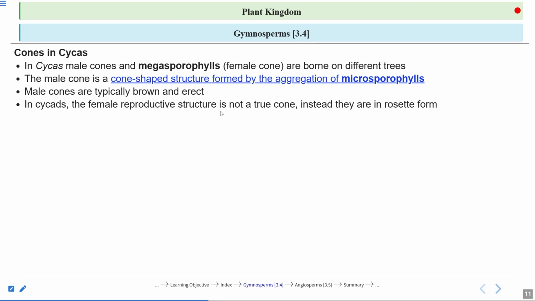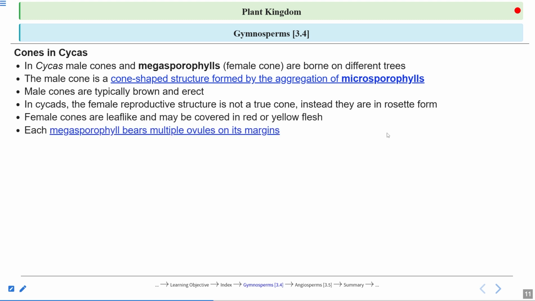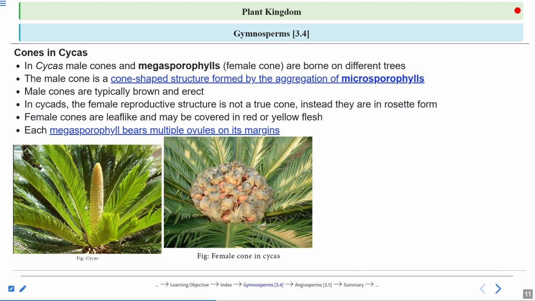In cycads, the female reproductive structure is not a true cone. Cycads means the class that Cycas belongs to. So, the female reproductive structure is not a true cone. Instead, it forms a rosette form. We will see the structure of this. So, here you can see, this is a Cycas male cone. All the microsporophylls, you can see, are aggregated together to form a male cone. This is a cone shape, a structure formed by the aggregation of the microsporophylls.